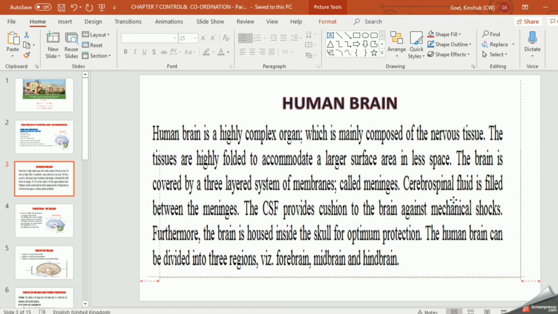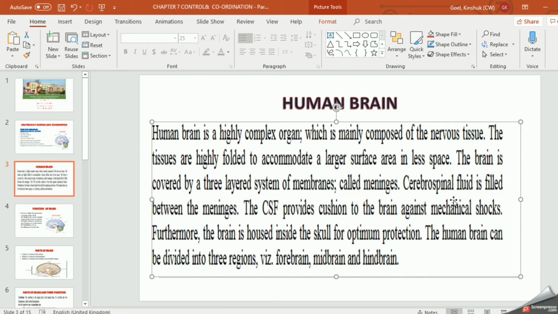Cerebrospinal fluid, CSF, is present between the meninges. It provides a cushion, just like when you fall on a mattress at home, you won't get hurt.